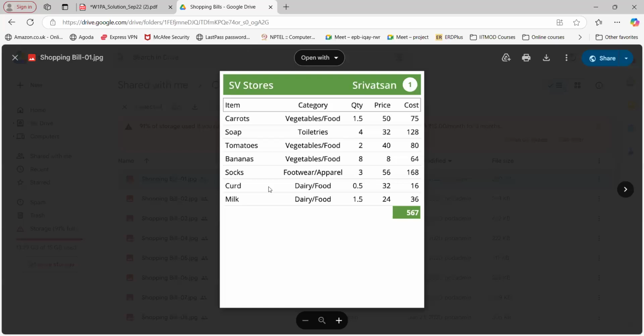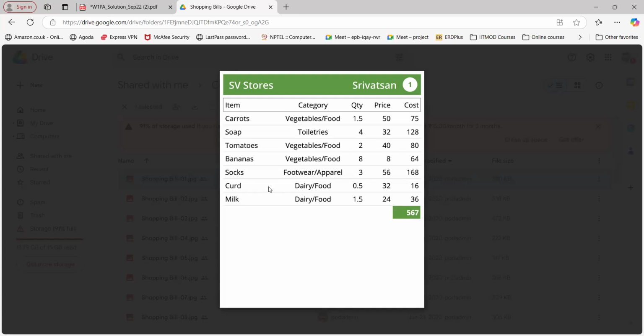For example, say socks is the item, footwear, right? Now, if I say quantity 3.5, is it possible to purchase 3.5 quantity? No. So that is not satisfying the structure of this particular record, so it will violate the sanity of data. Again, cost is quantity multiplied by price: 1.5 into 50 is 75, 4 into 32 is 128. For some cases, if I say 2 into 40 is 40, now this will violate the sanity of data.